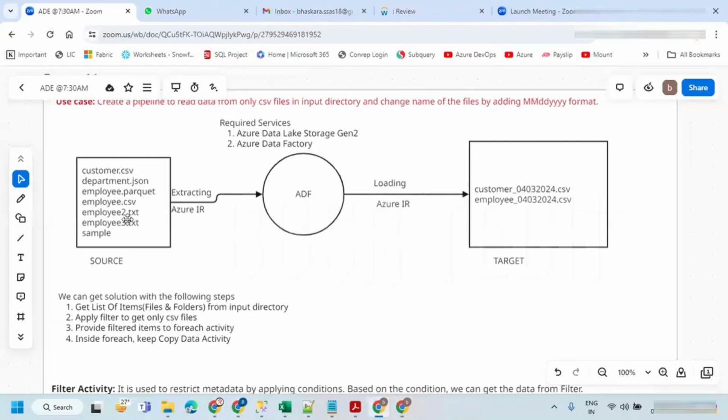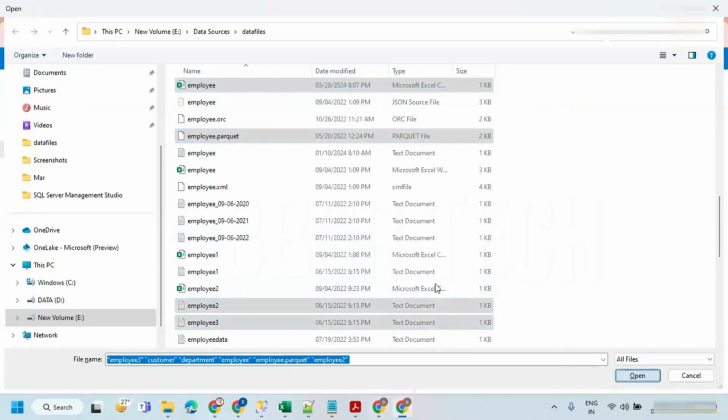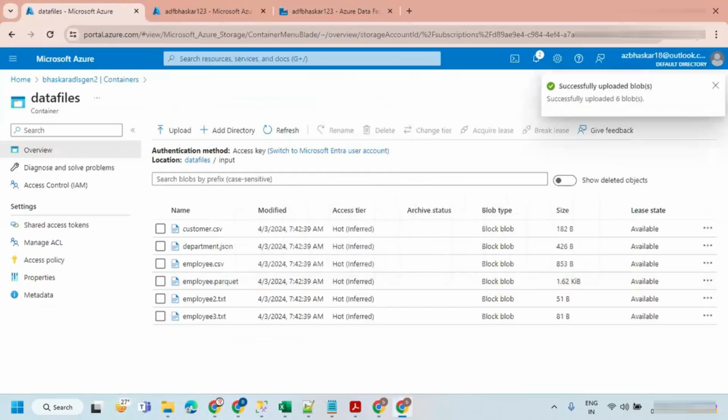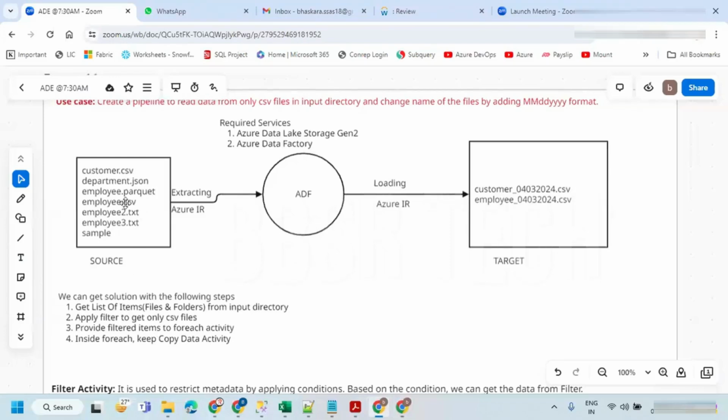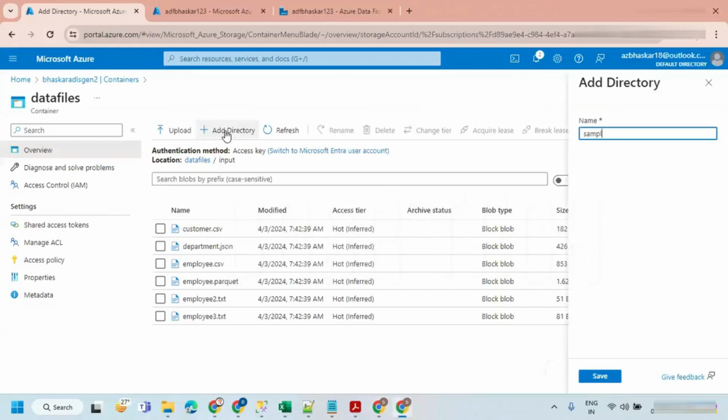Employee.parquet and employee2 3.txt. Let's upload. So total 6 files: 1, 2, 3, 4, 5, 6, and a sample folder. Let me add a directory called sample.